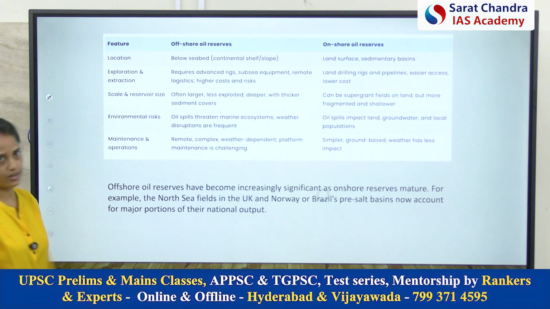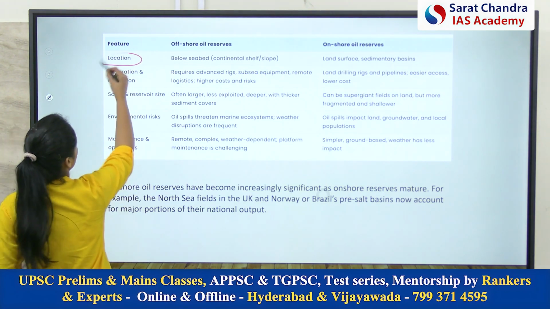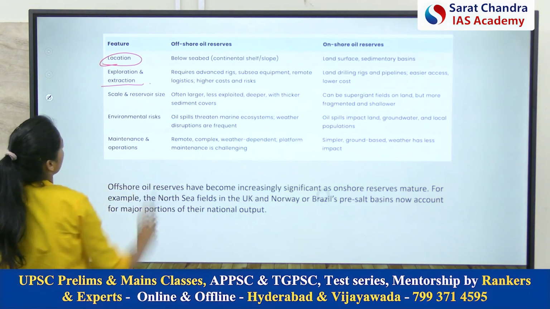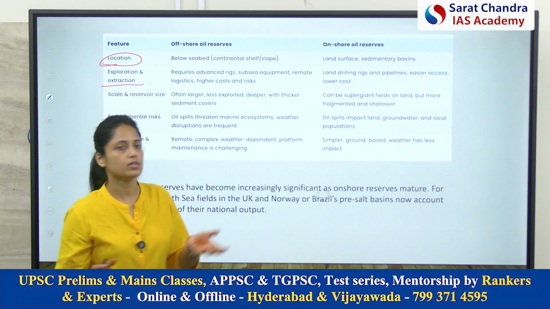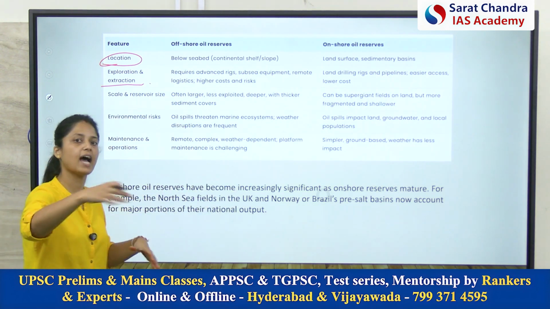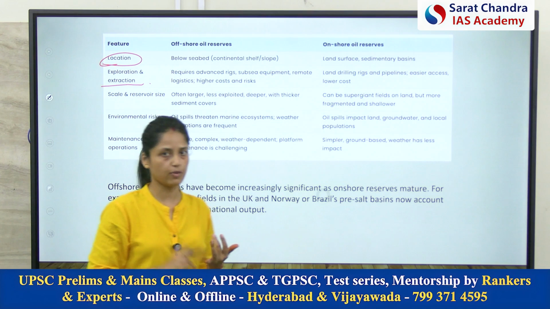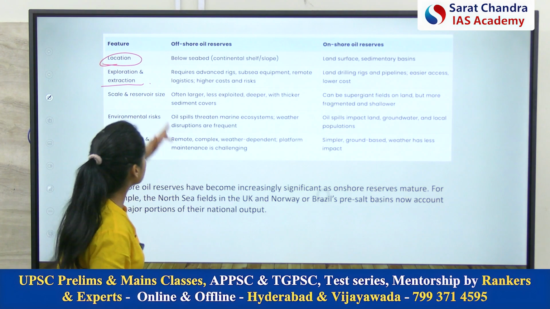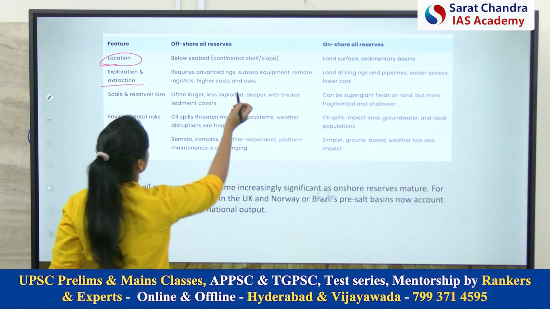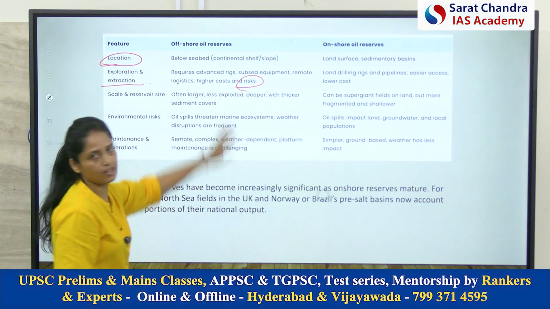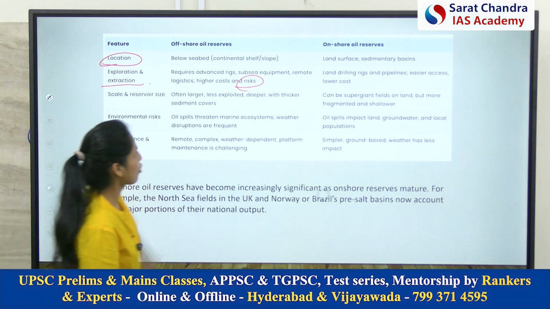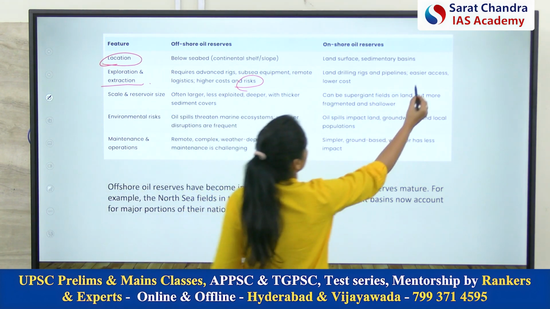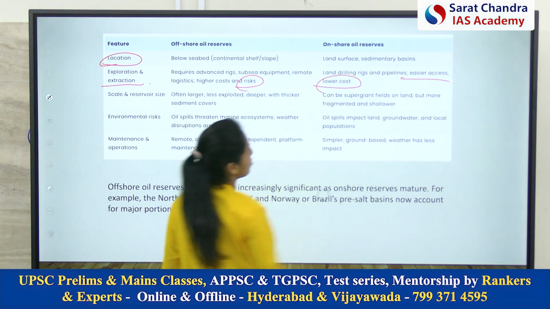And now coming to the differences. The difference of location we have already discussed, where they are located. Now coming to exploration and extraction. As you already know, offshore oil reserves are present in the high seas, so it would be very difficult to access them, right? Logistical issues will also be there, and there will be the issue of risk also. It will be a risk for life also. So this is the thing for offshore. Onshore oil, you can say, is present on land only, so accessibility is good, and the cost will also be lower.